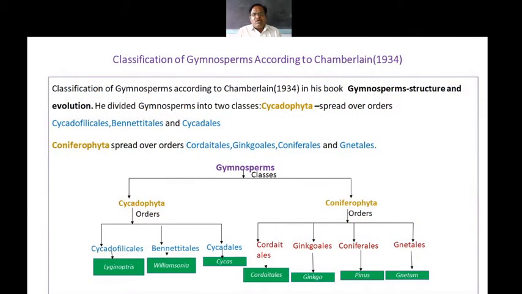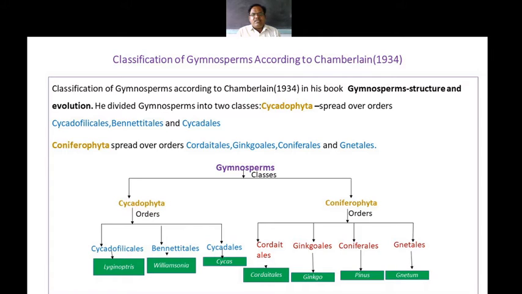Now, when we concentrate on the classification of gymnosperm according to Chamberlain, Chamberlain classified the gymnosperm in 1934, and he wrote the information about the gymnosperm in his well-known book, Structure and Evolution.